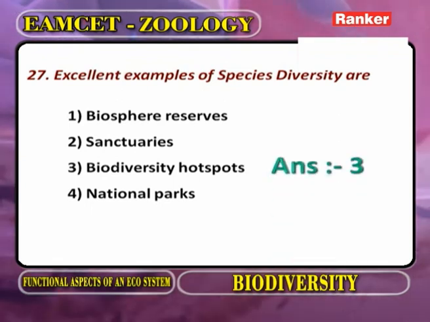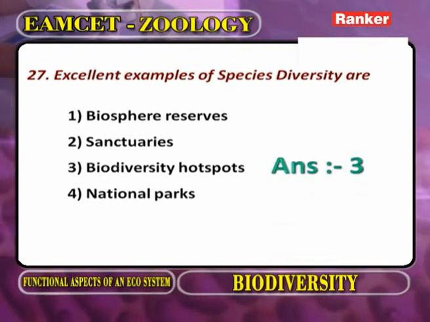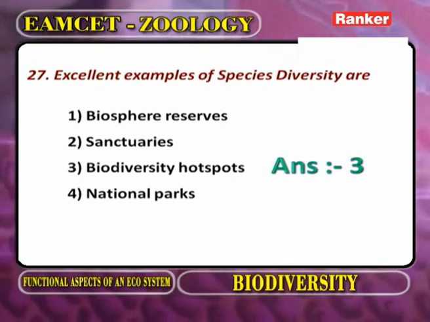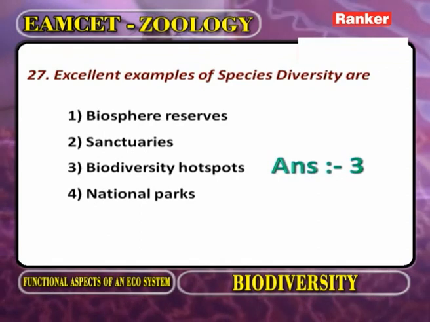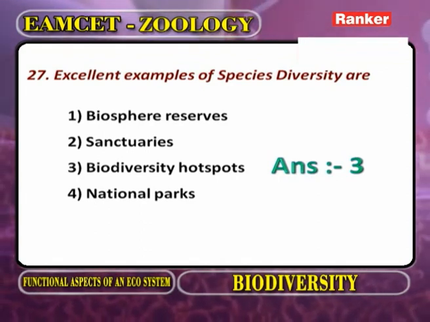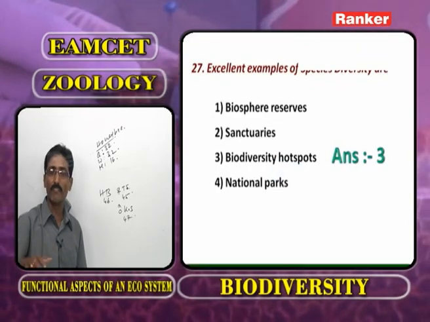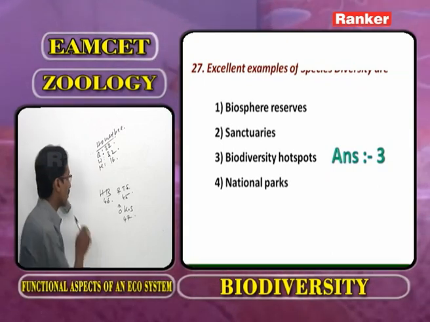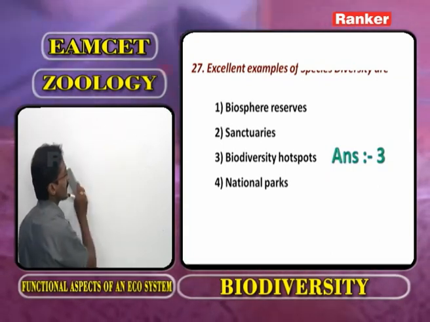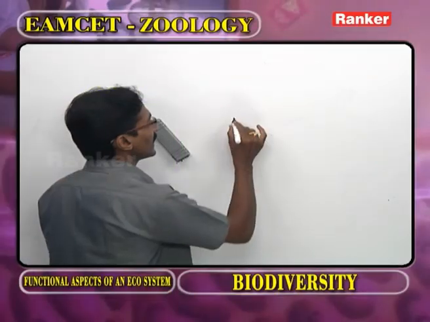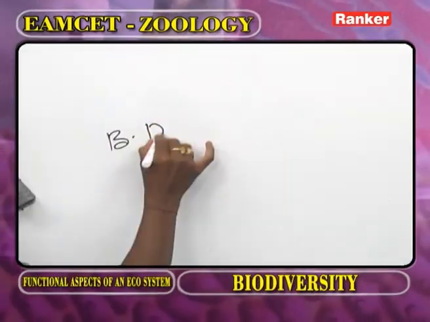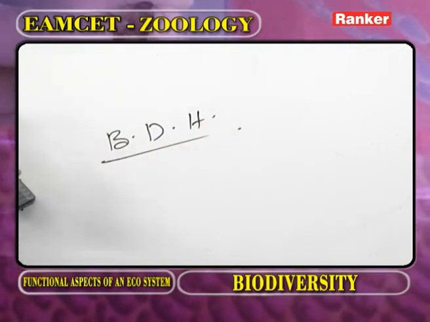Excellent examples of species diversity. What is meant by species diversity? It is the area in which different species are present. Now, as we observe the species diversity, what is the classical example for the species diversity? That we call biodiversity hotspots.